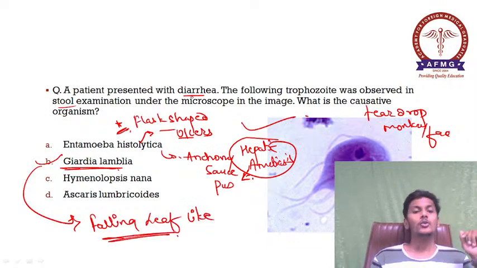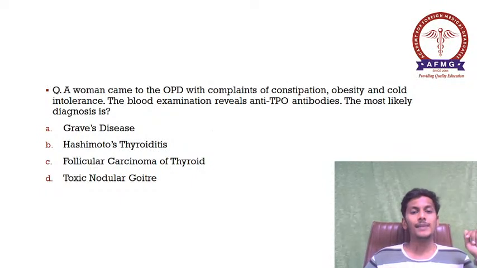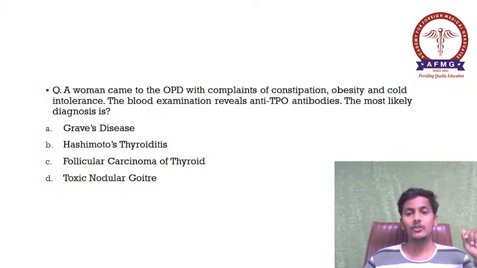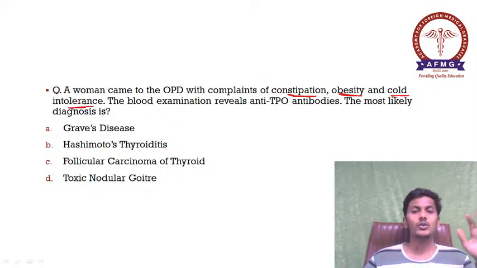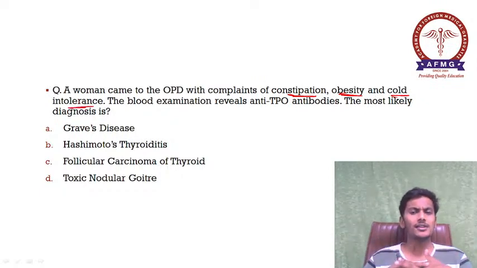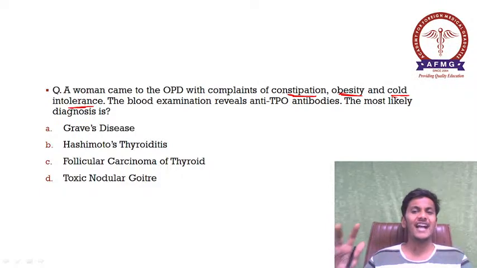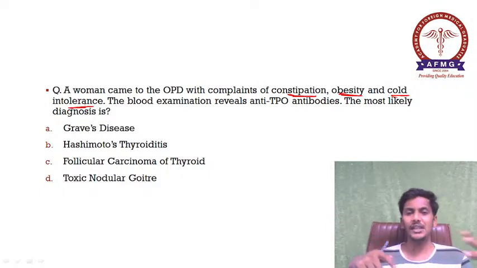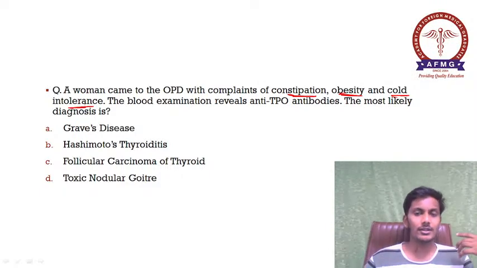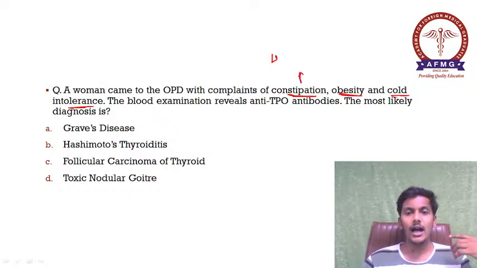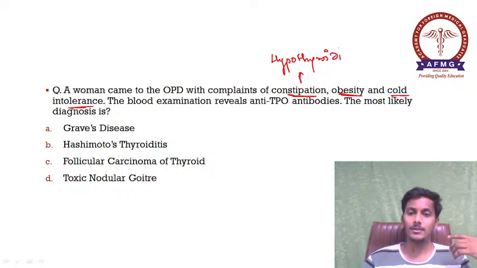Important one. Moving further guys, now a woman came to the OPD with complaints of constipation, obesity and cold intolerance. So इन तीनों सिम्टम्स से थोड़ा बहुत क्या पता चल रहा है? कॉन्स्टिपेशन है, ओबेसिटी है, फैट फीमेल who is constipated, who has cold intolerance. This is a characteristic case of hypothyroidism.